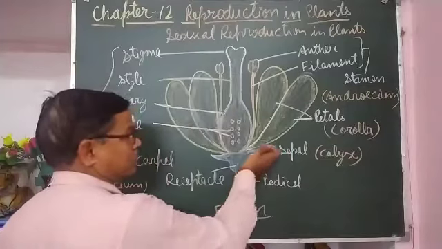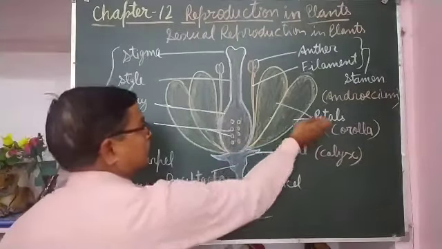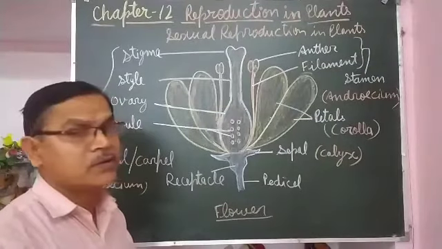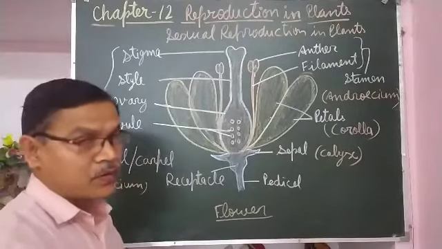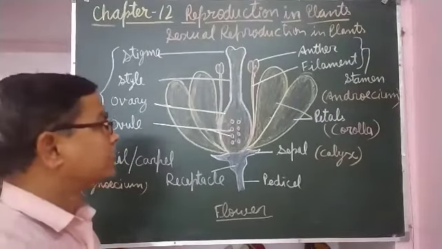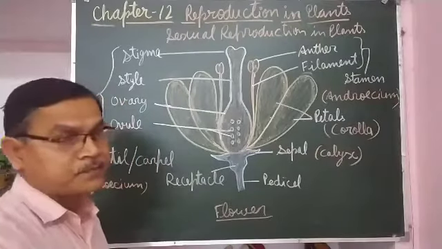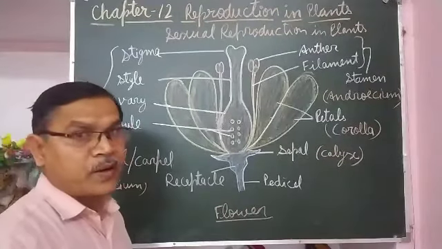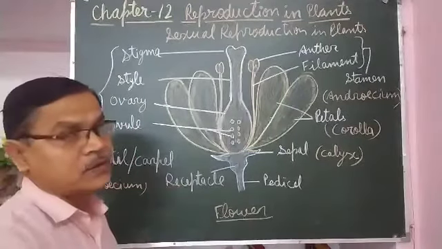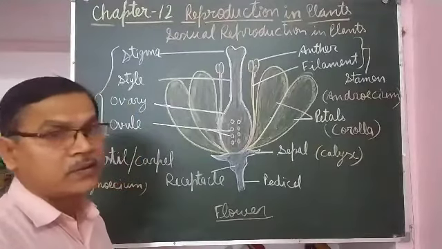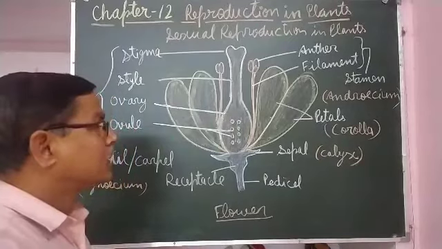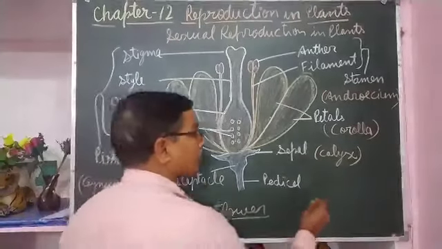Inside that, the second whorl is of petals. Petals give color to the flower. Whatever color the petals are, that color the flower will be. And these petals are the most attractive part of the flower. The most attractive part of the plant is the flower, and the most attractive part of the flower is the petals, because petals are colorful. They have been made naturally so attractive to attract insects for the process of pollination.